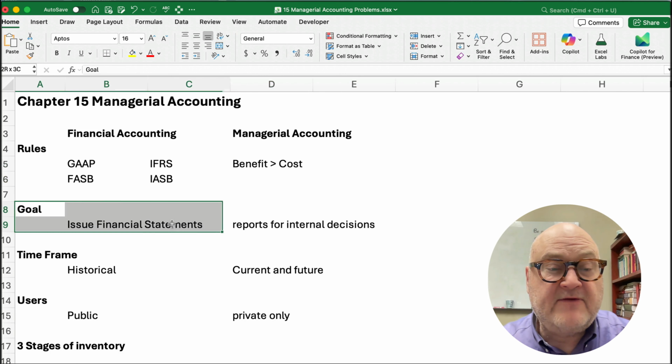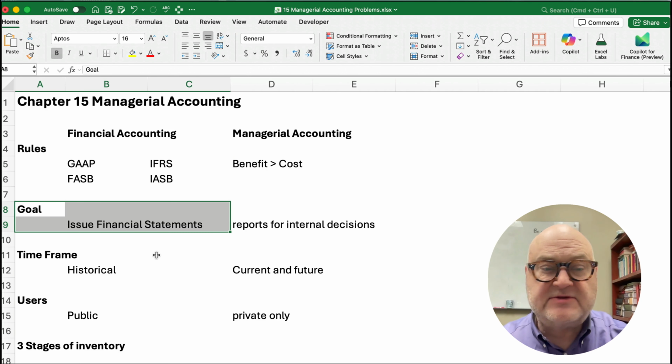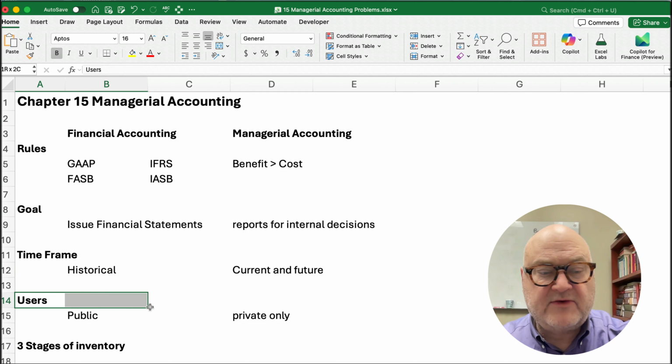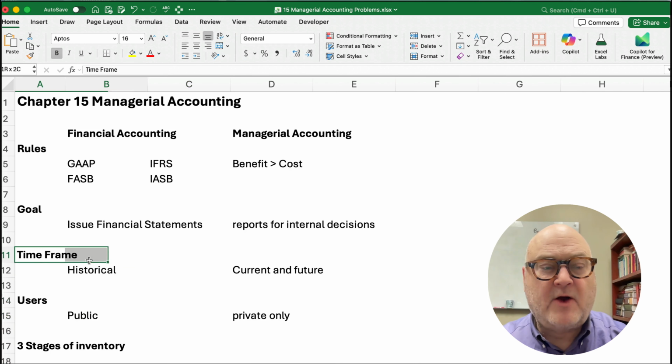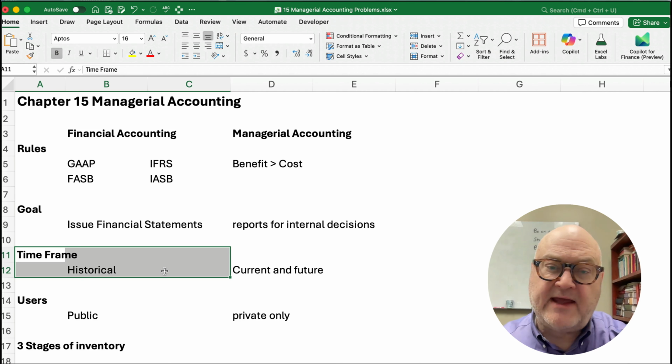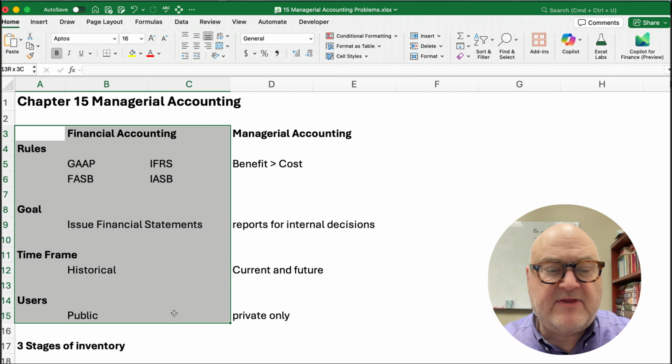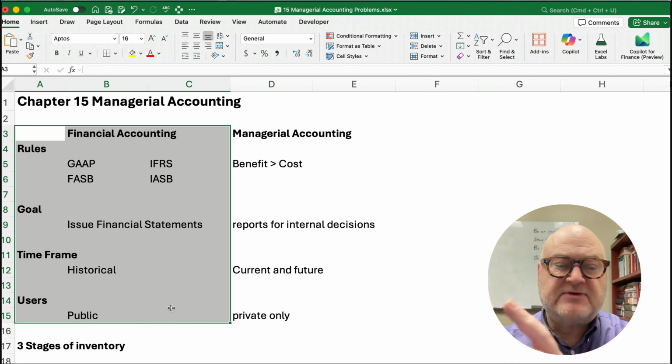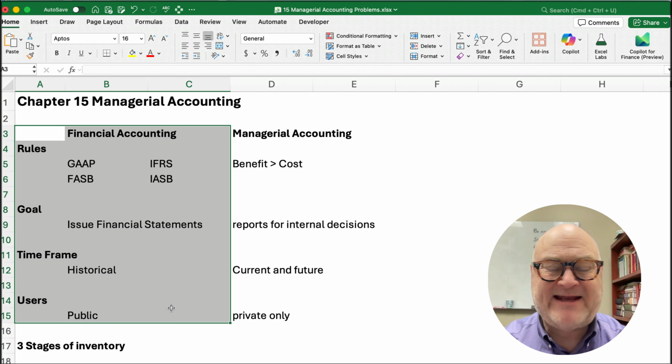So the goal in financial accounting is to issue financial statements to the public, the users, and we're always talking about last year, last quarter, last month, things like that. So it's a historical cost. So financial accounting can be thought of as issuing financial statements to the public that are historical. Here's what happened last period. And lots of rules with US GAAP or the International Financial Reporting Standards, or IFRS.